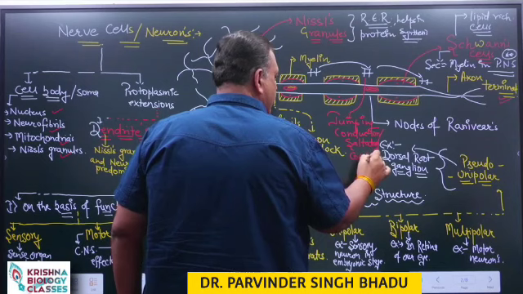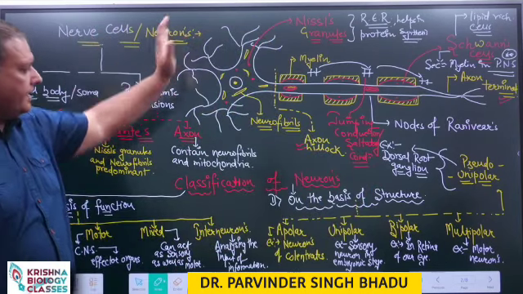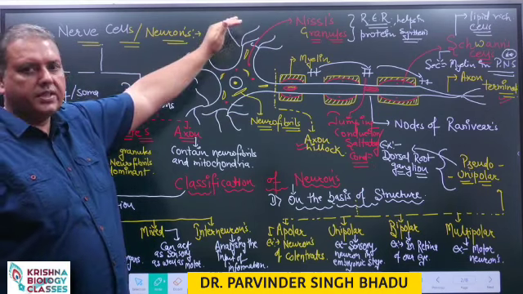So conduction of impulse is faster in myelinated neurons.